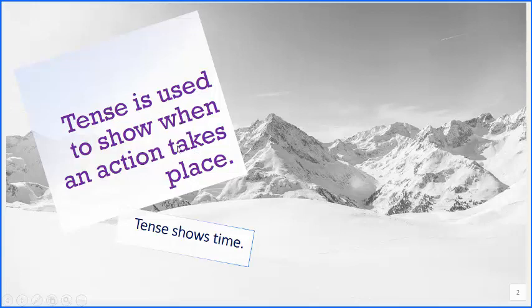Tense is used to show when an action takes place. Whether it is taking place just now, or it has already taken place, or it is going to take place, right? So basically, tenses tell us the time of a certain work that was done. We're not definitely talking about 3 o'clock or 4 o'clock or 5 o'clock, but what we are really talking about is whether it happened yesterday, whether it happened today, or whether it will happen. So this is what tenses is all about.